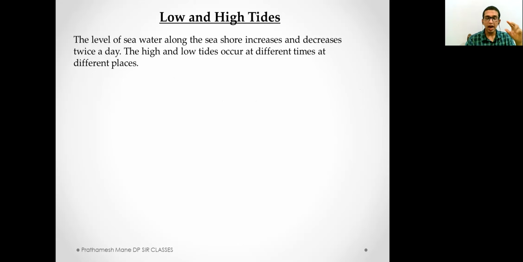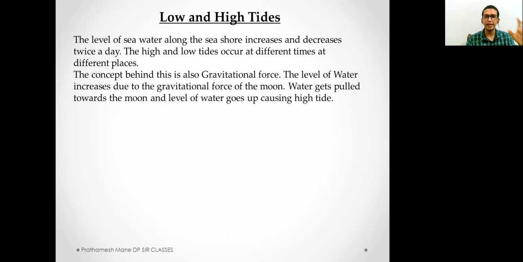Well, high tide depends on gravitational force, not of the earth, but of the moon. High tide is caused due to the gravitational force of the moon. Due to the gravitational force of the moon, the level of water increases. It gets pulled towards the moon, and this causes high tide.